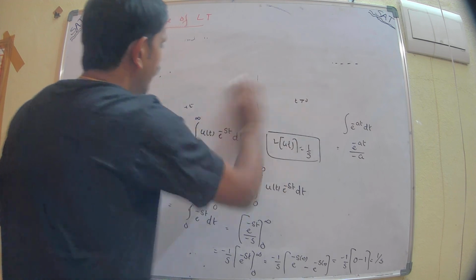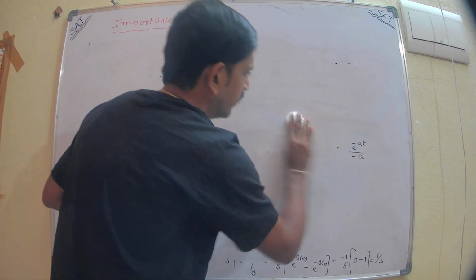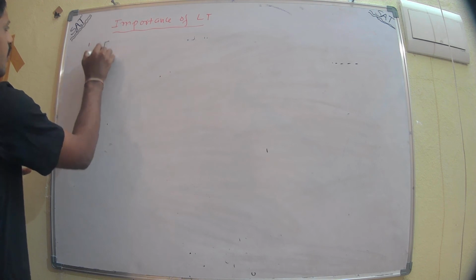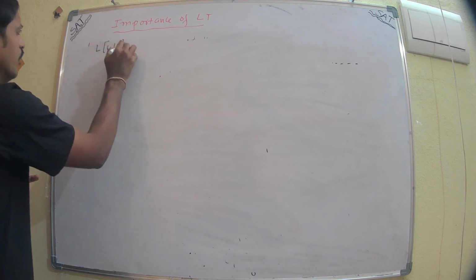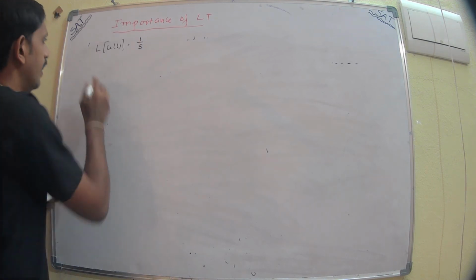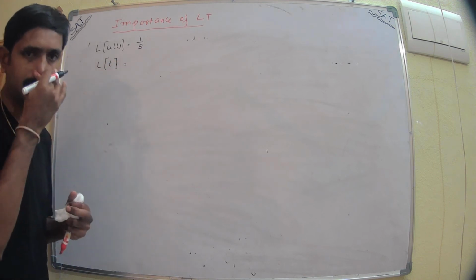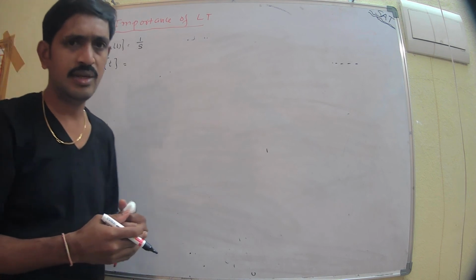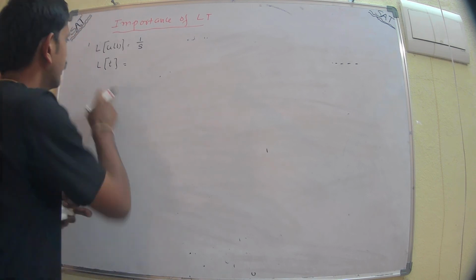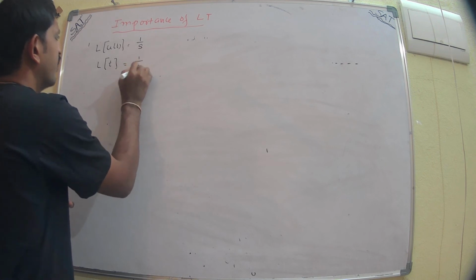So you know that the Laplace transform of u of t, the step function, is 1 by s. And the Laplace transform of t, which is a ramp signal, we'll discuss in the coming classes what a ramp signal is. The Laplace transform of ramp is 1 by s square.